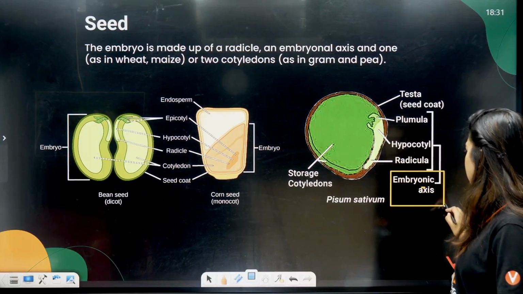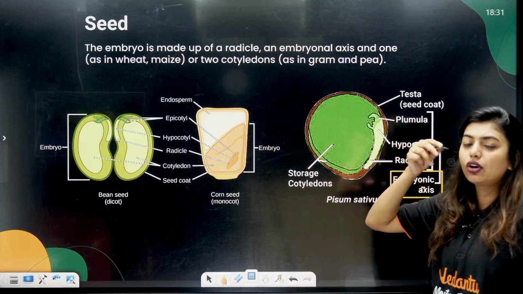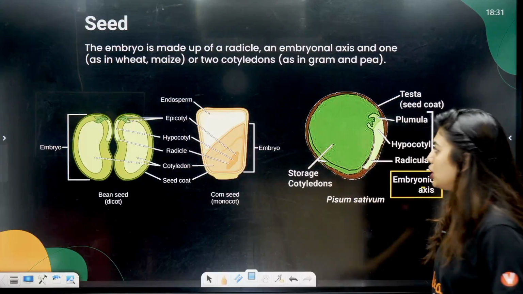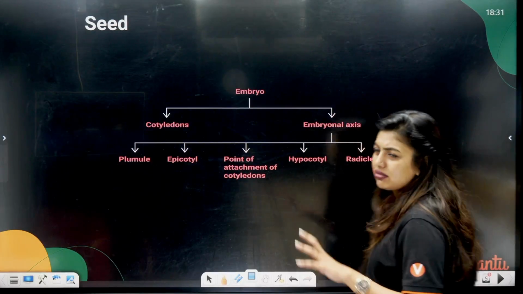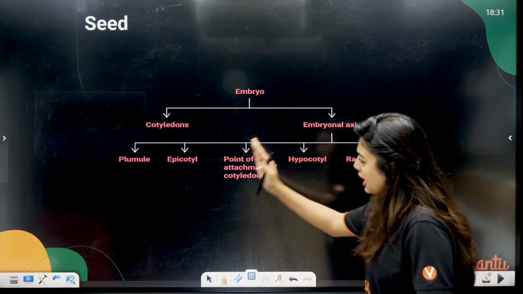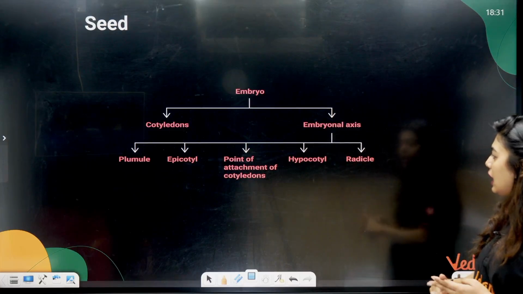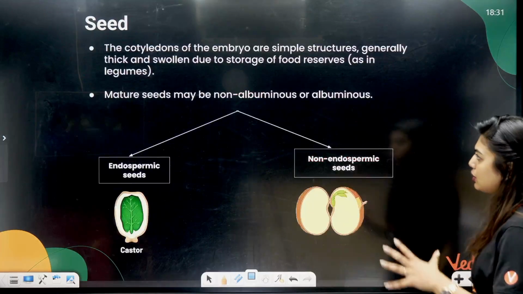You can see the radicle, which is going to form the root, and your plumule, which is going to form the shoot. This is just a general understanding. So the embryo has cotyledons and an embryonal axis. The embryonal axis has your plumule, epicotyl, the point of attachment of the cotyledon, hypocotyl, and radicle. We'll come into that, don't worry.